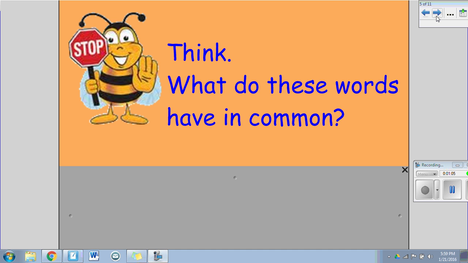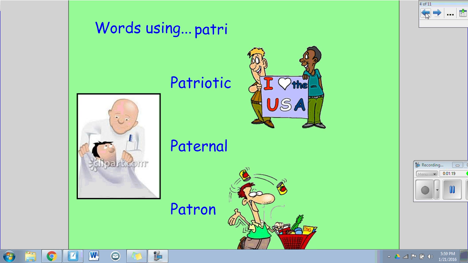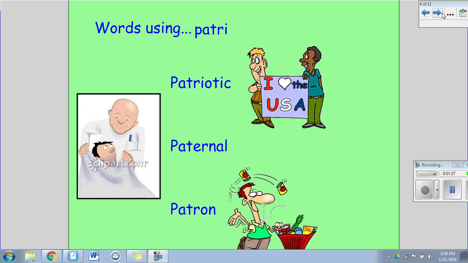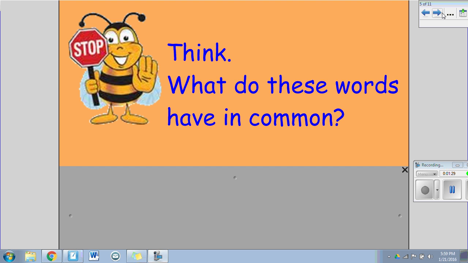Now that you have seen 6 words, 3 that use the base Matri and 3 that use the base Patri, what do you think that these words have in common with one another? Based off these words and the pictures, what do you think Matri means? What do you think Patri means?